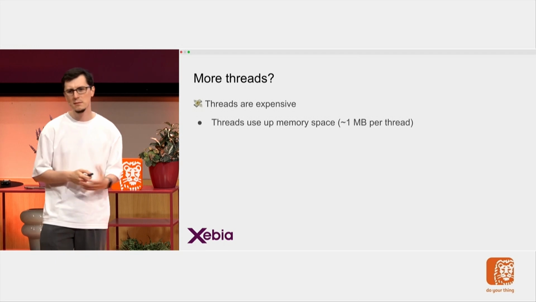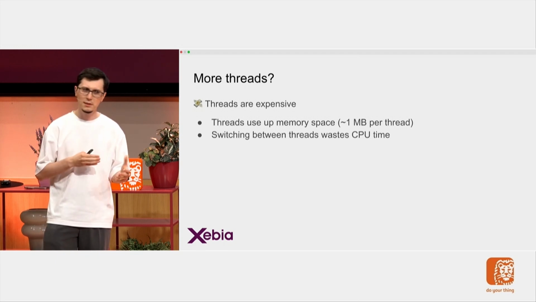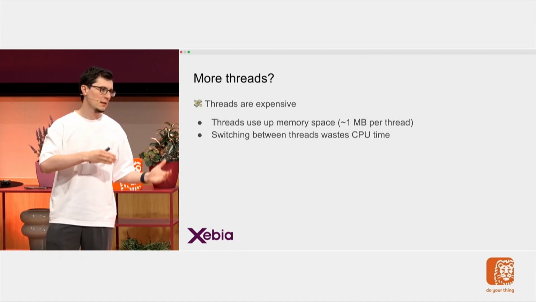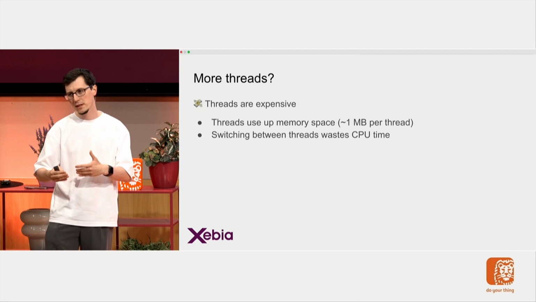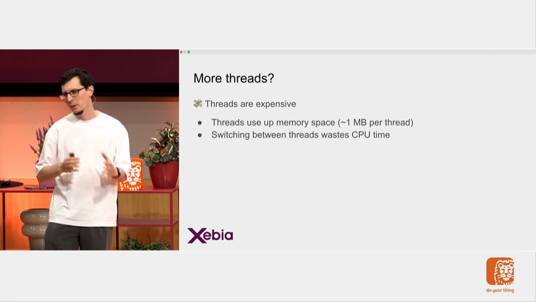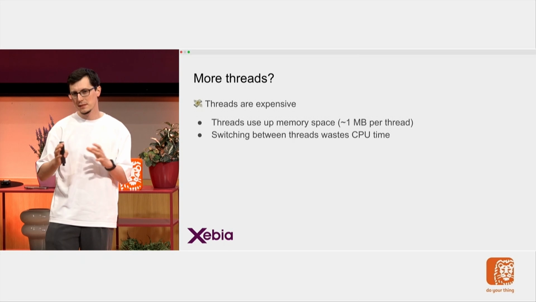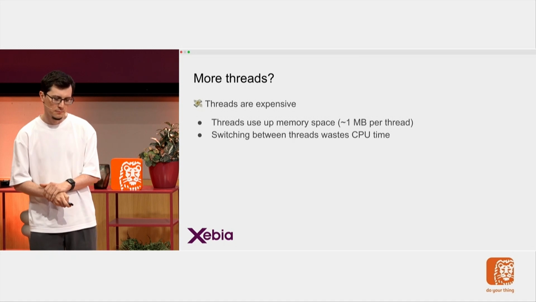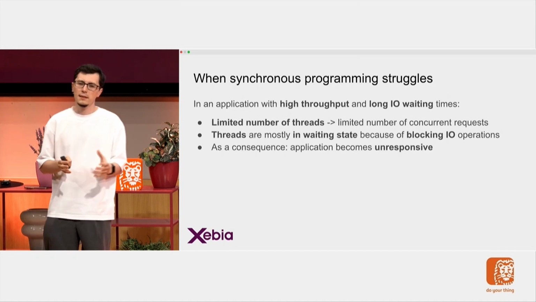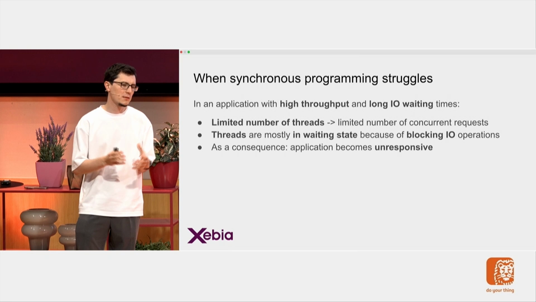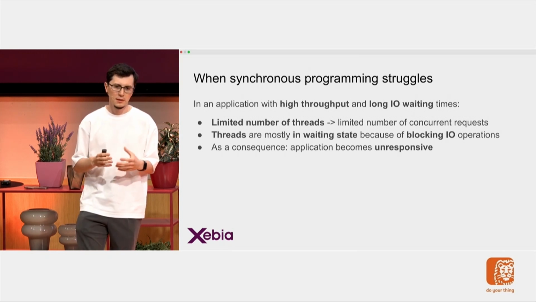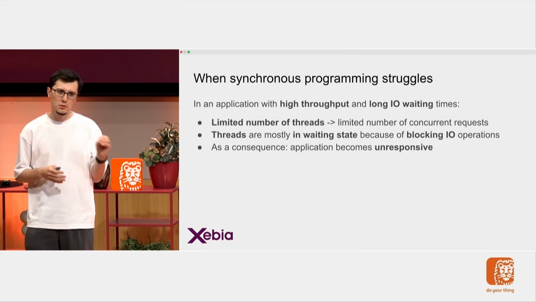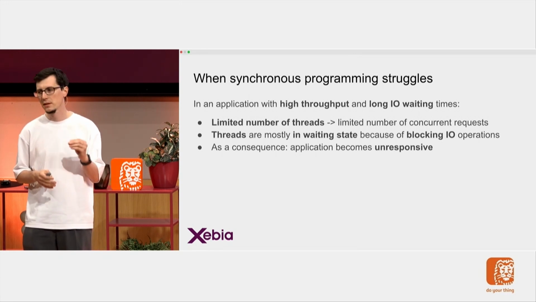But even if you are not limited by memory, it's also expensive to switch between threads. So after some number of threads, your CPU is actually spending more time switching between threads than actually processing the requests. So this is why we can only have some number of threads, and after that, it's just not effective. But you might think that, hey, this is what most applications look like. That's just usual synchronous applications, and that's true. It doesn't mean that it's a bad thing or it's always worse, but in certain situations, it hits a limit.